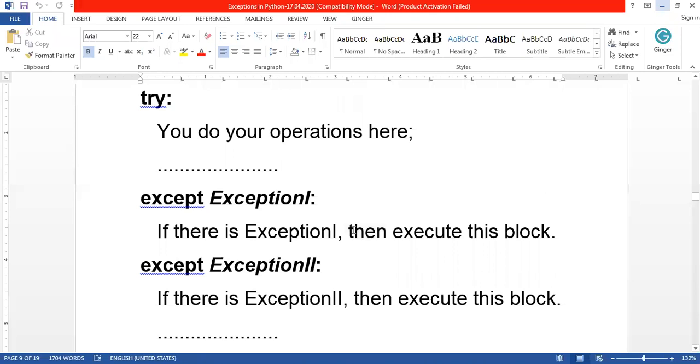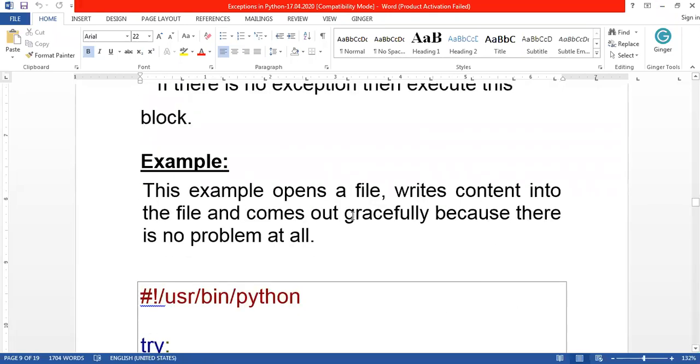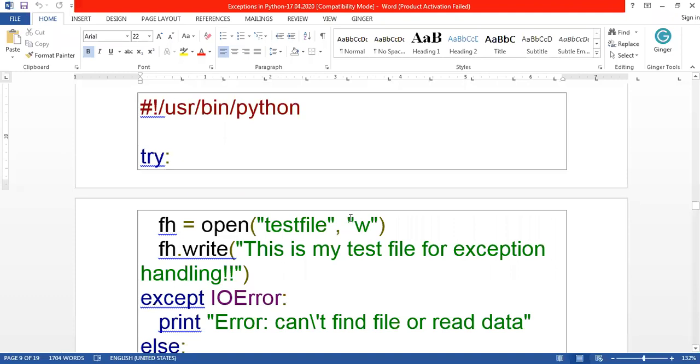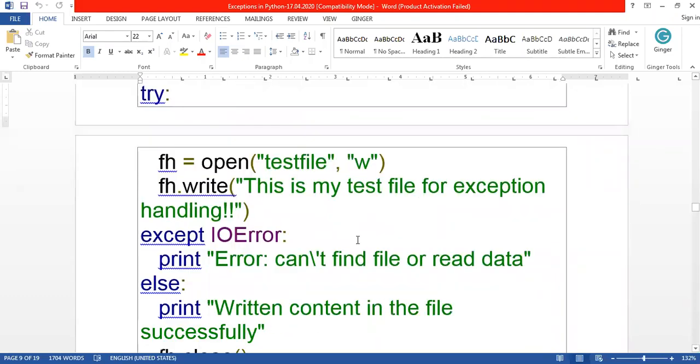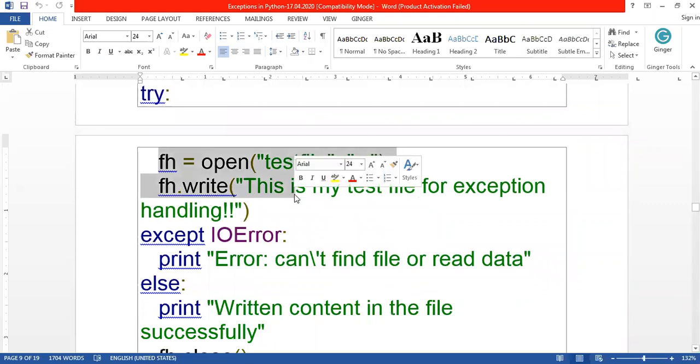There are different ways of giving exceptions, but first let's see an example. Here I am giving the code. In this code, I have opened the file in write mode. If the file exists, the existing file is opened for writing, and whatever content I give overwrites the content in that file.